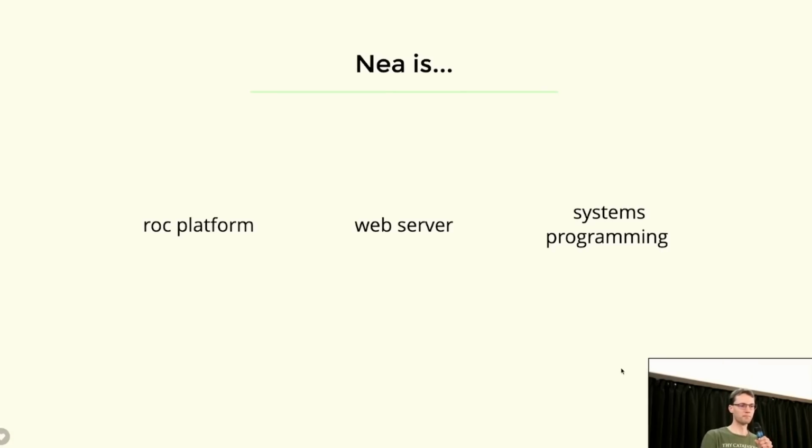So Nia is also a web server, and it really comes out of Richard's, who is maybe here somewhere, frustrations with web development. So I don't really work with the web all that much. The more I learn about it, the happier I get that I don't really have to touch that most of the time. But it's based on struggles in production deploying these web services.